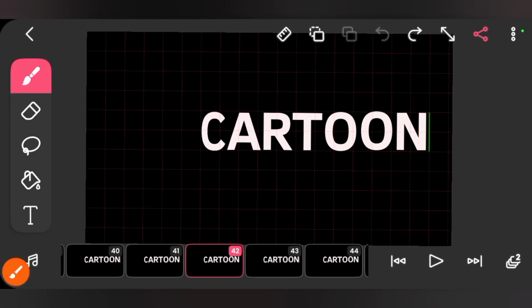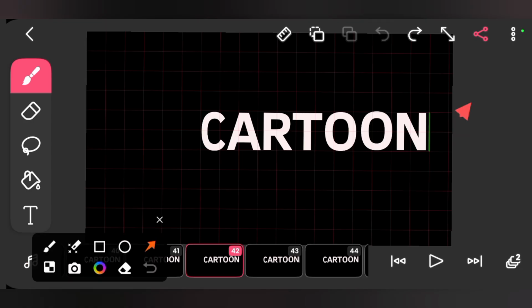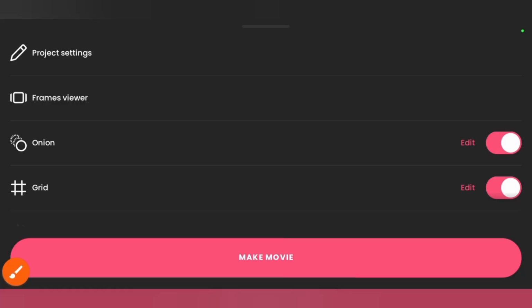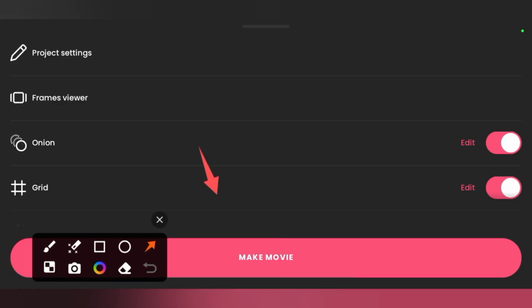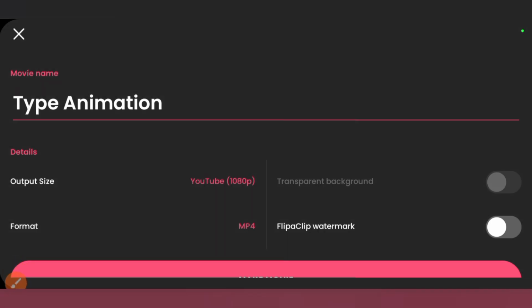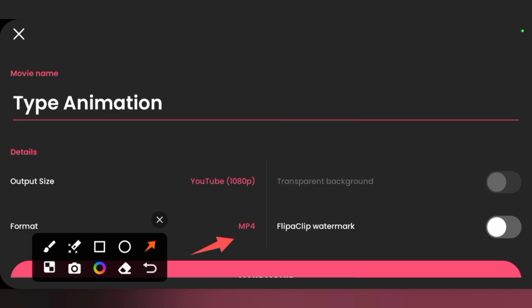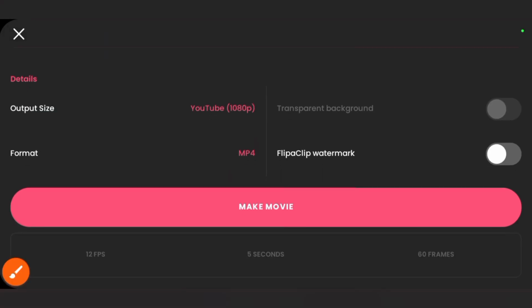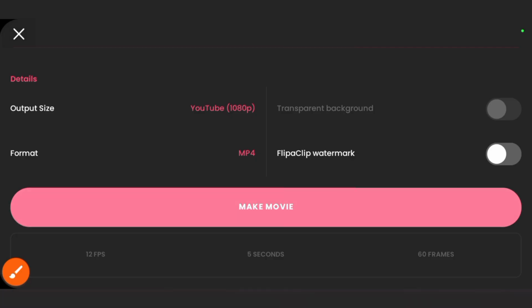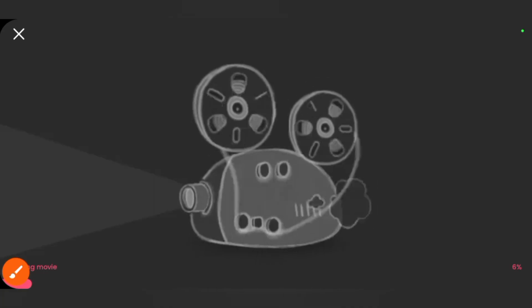So let's save our project. You click on the 3 icon right here, and next up you click on what we call make movie, which you can see here. So once you click on make movie, you have the settings for you. Ensure you save your project in MP4, which is video format. And right now we have our animation, which gives us a 5 seconds animation, and so far we have 60 frames for our animation. So click on the make movie and you have your project being saved.